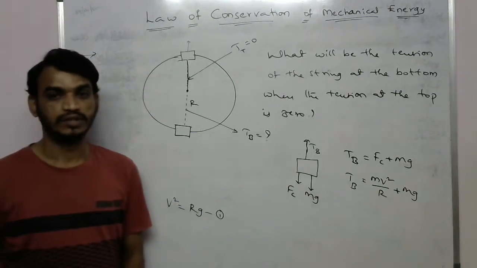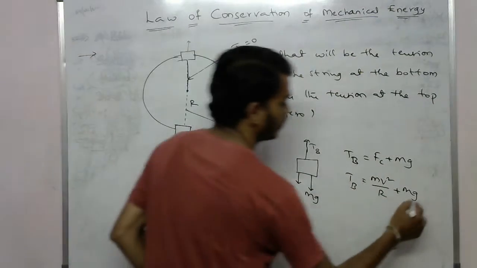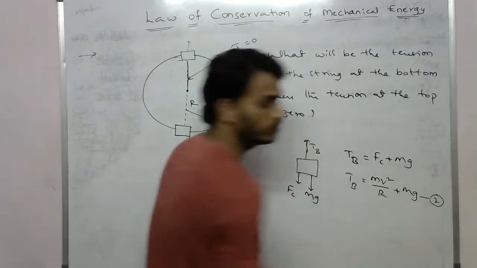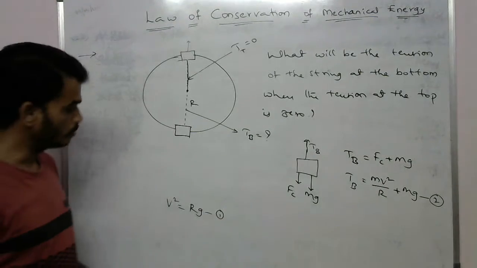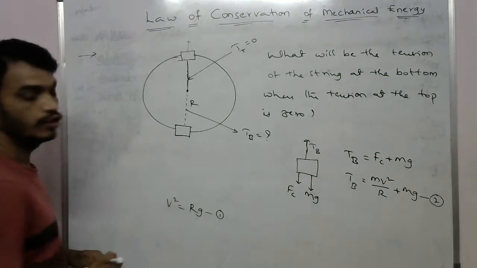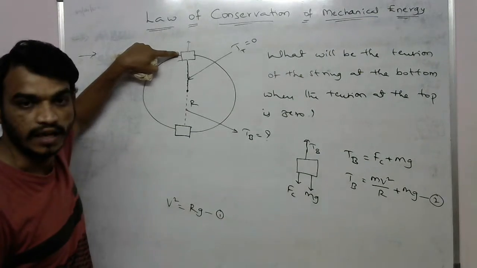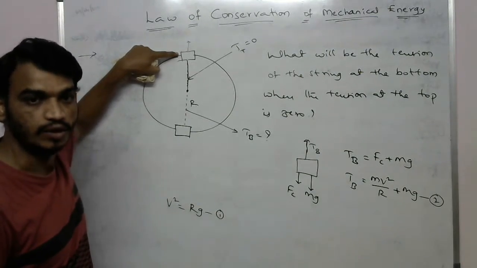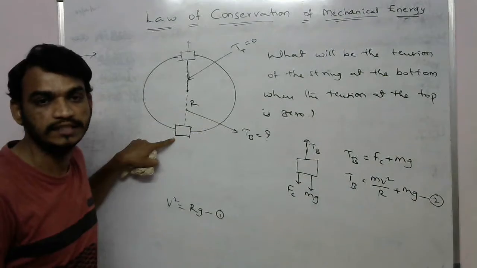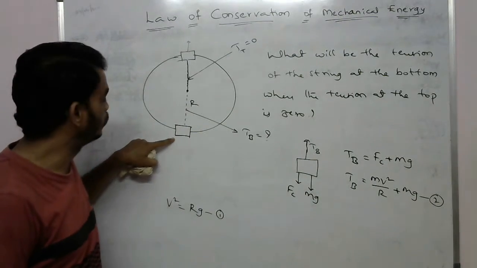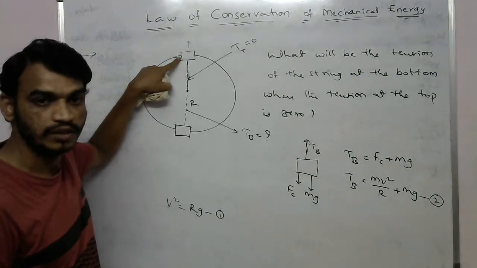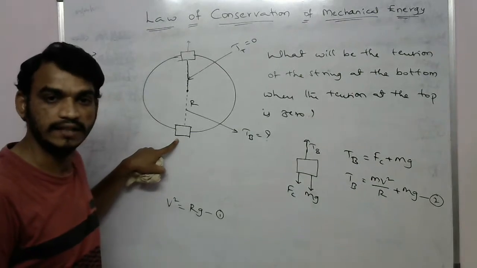I will take this as the second equation. According to the law of conservation of mechanical energy, the total energy at this position is equal to the total energy at this position.